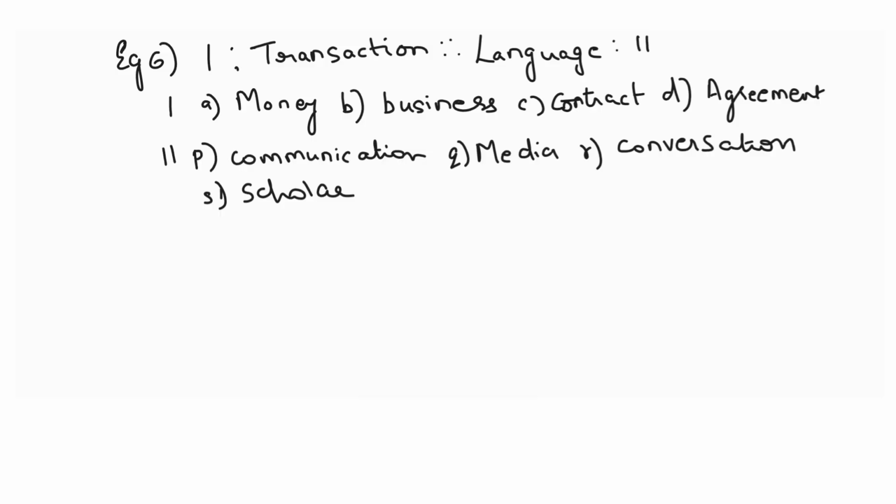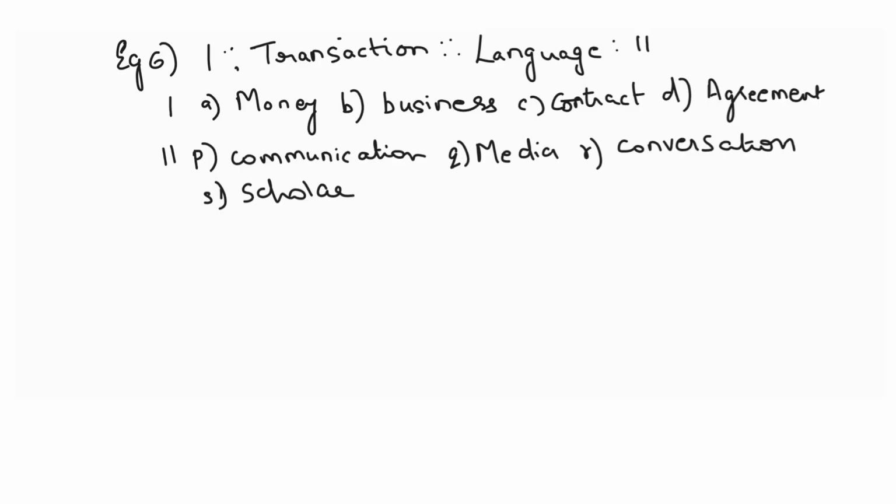So for example, if we take money, with money you have a transaction. If you fit money here, money is used for making a transaction, then language is used for what? If you find a suitable word for language, then it's fine.